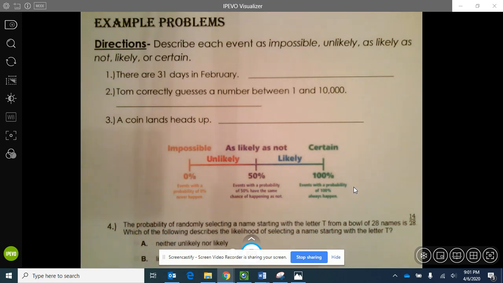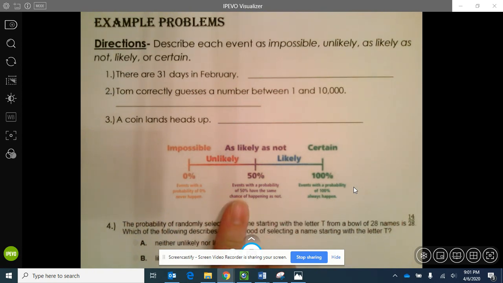Everyone. So today we are going to take a look at the likelihood of events. So we've been working a lot with probability. You should know at this point that probability can range from 0 to 1 or from 0% to 100%. So it describes how likely something is to occur.